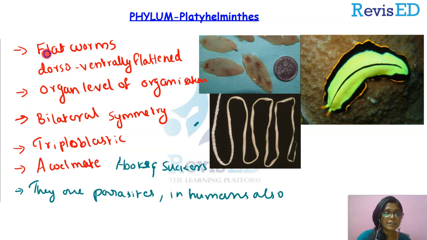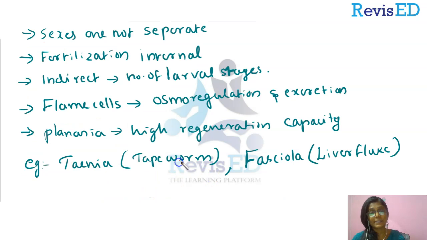Now these are the examples and these are the characters of this phylum. We'll look at them one by one once again. They are commonly known as flatworms because they have a dorsoventrally flattened body, and they have organ level of organization. They are bilaterally symmetric. They are triploblastic animals. They are acoelomate animals. Many of the forms are endoparasites in animals, including humans. These parasitic forms have hooks and suckers.